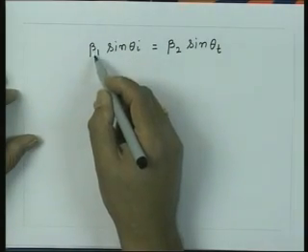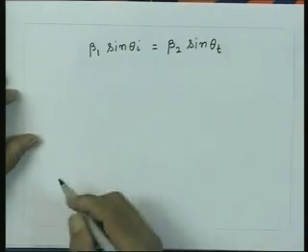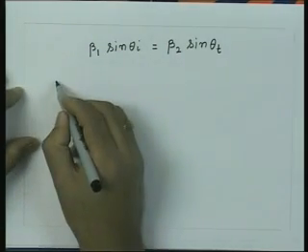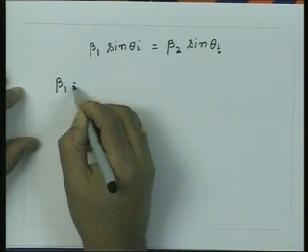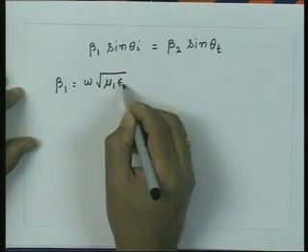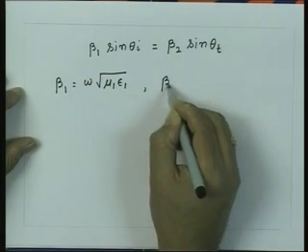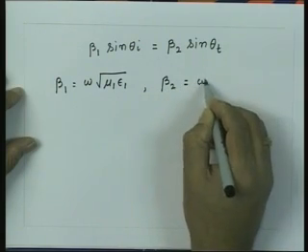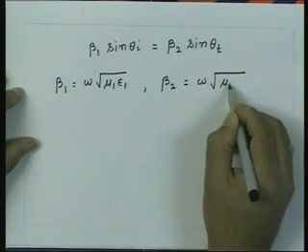If you write down this beta 1 and beta 2 explicitly in terms of medium parameters, we have seen that beta 1 is omega square root mu 1 epsilon 1 and beta 2 is omega square root mu 2 epsilon 2.